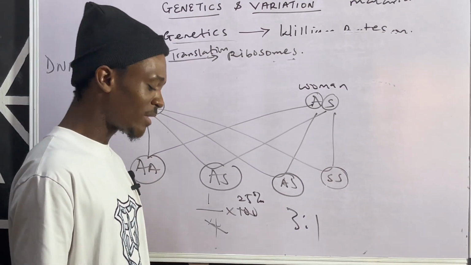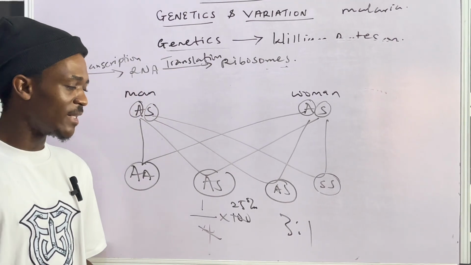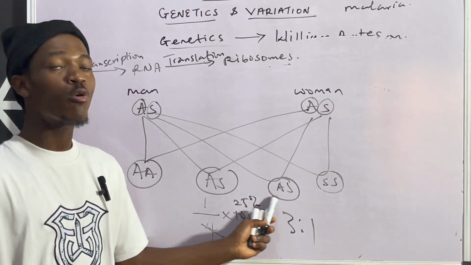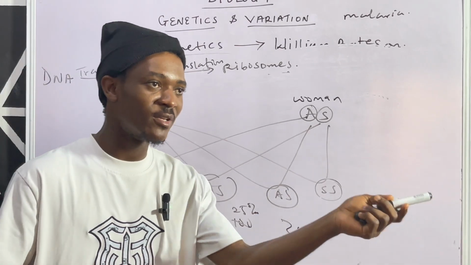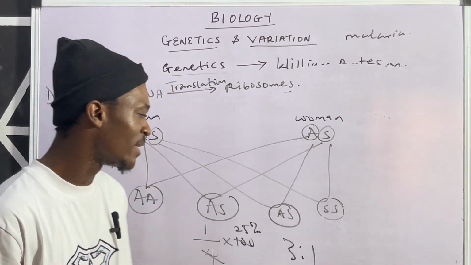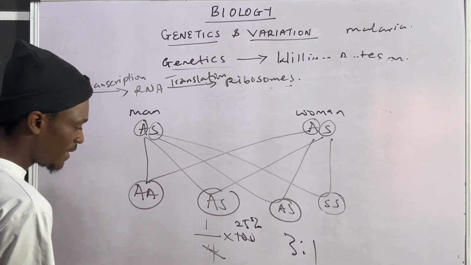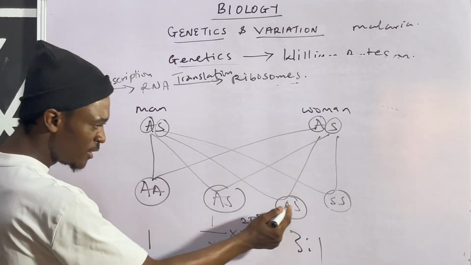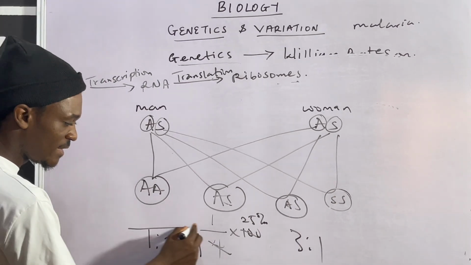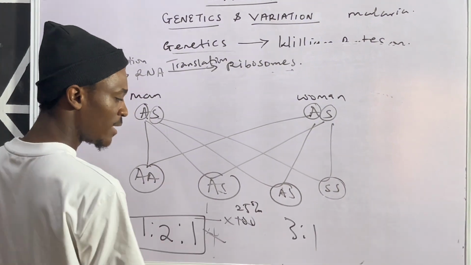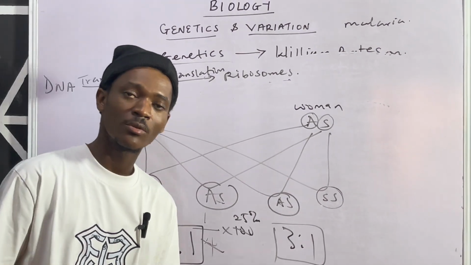All right. Then what about if they tell you to express the genotype in terms of ratio? This one is phenotype, meaning these 3 are okay, while this one is having an issue. That's for phenotype. What you can see, these 3 children, they are okay. This one is not okay. That's phenotype. But for genotype, the ratio of the genotype, that genotypic ratio here, is this is 1. These 2 are the same, so it's 1:2. Then this one is different, so it's 1. So this is the genotypic ratio of this expression, while this is the phenotypic ratio of this expression. All right, so take note of that.